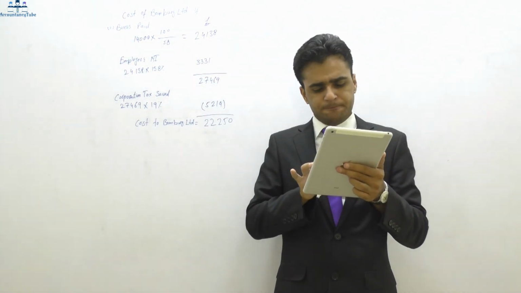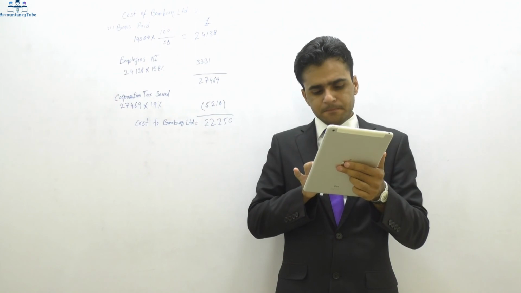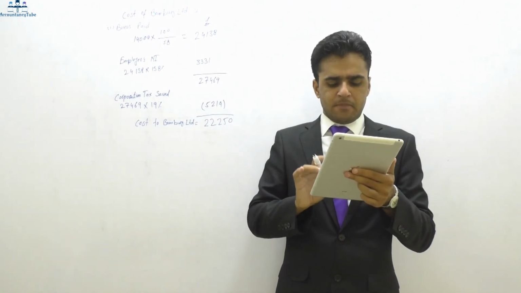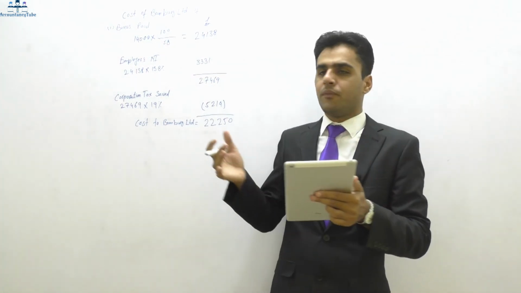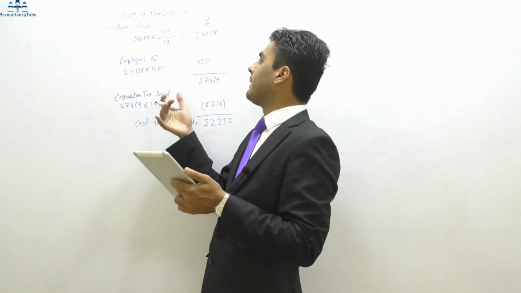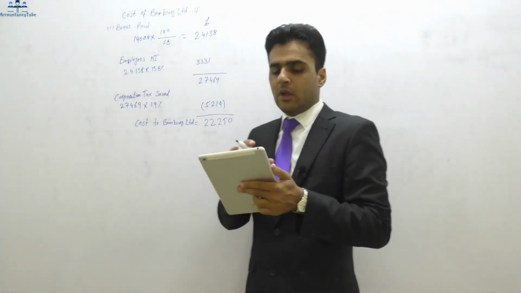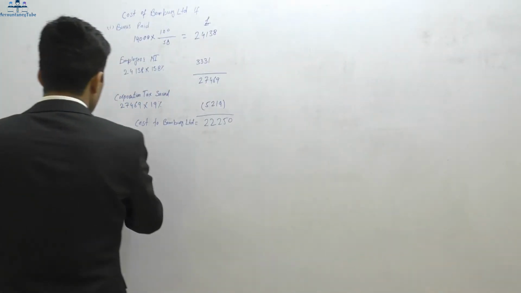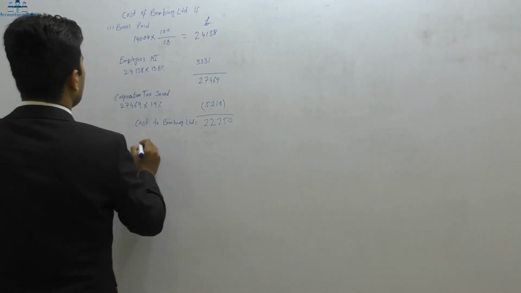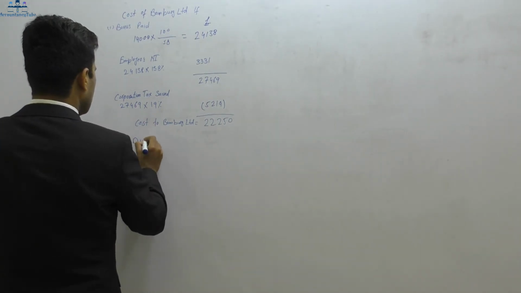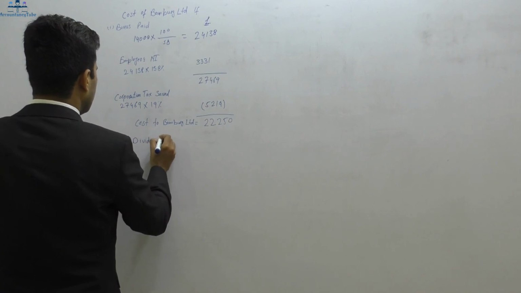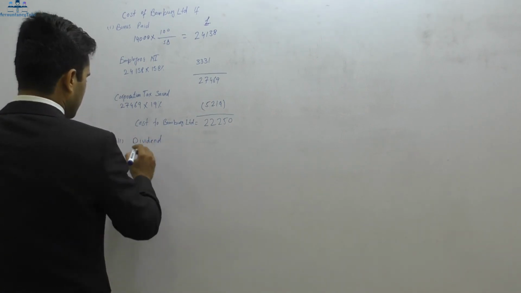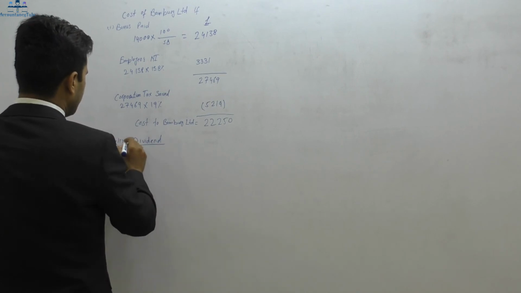Now coming back to the question, if the company pays the dividend, say for example, and the company is paying a dividend of this same amount, which is £14,000. Now if the company pays the dividend, let's do it here. Dividend paid, because we have to do two calculations, one for the dividend and another one for the bonus.